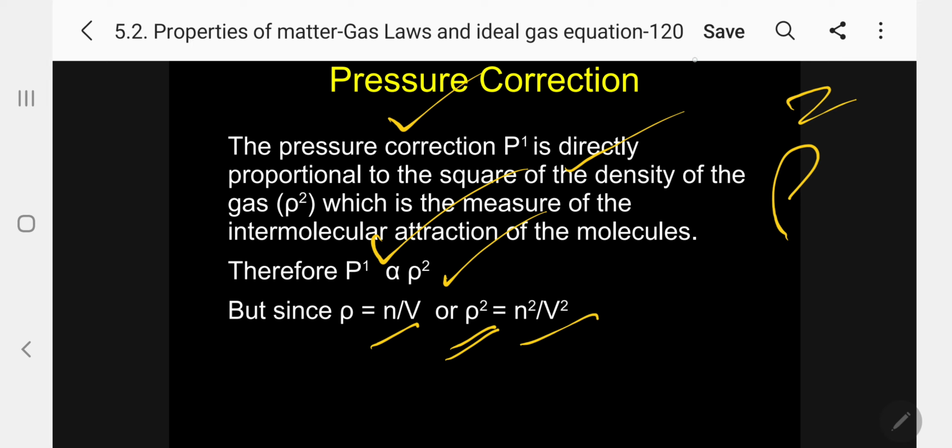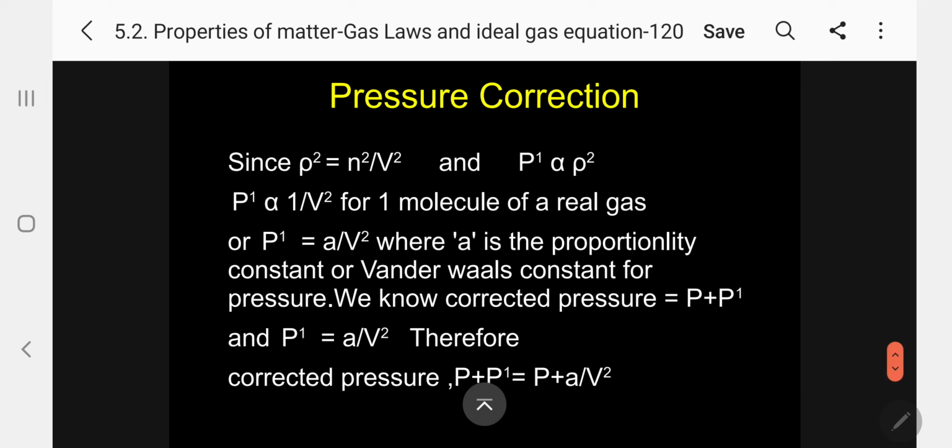So let me equate now. I am writing rho squared, that is density squared, equal to n squared by V squared, and P1 is directly proportional to rho squared.